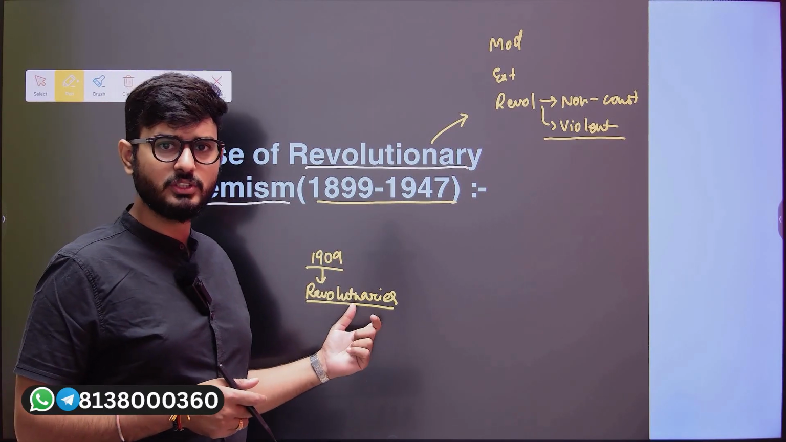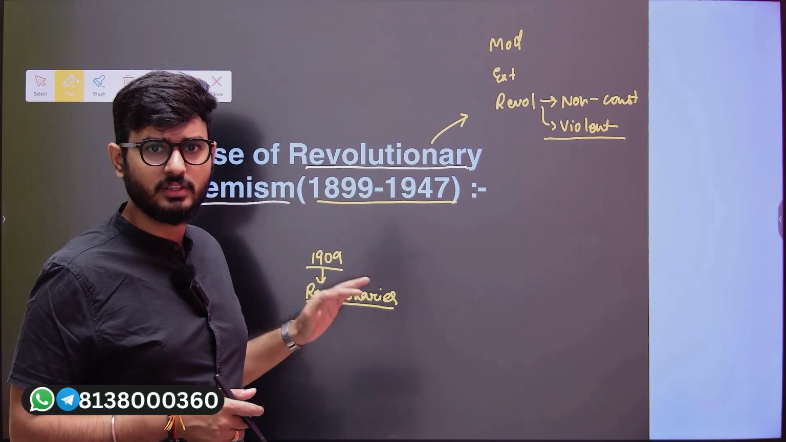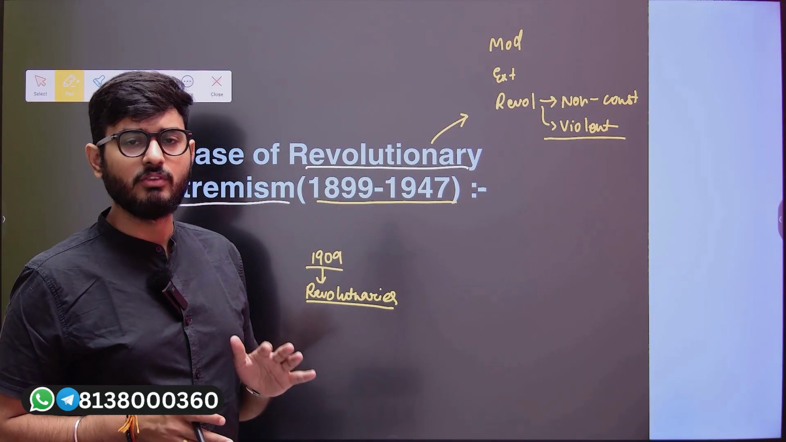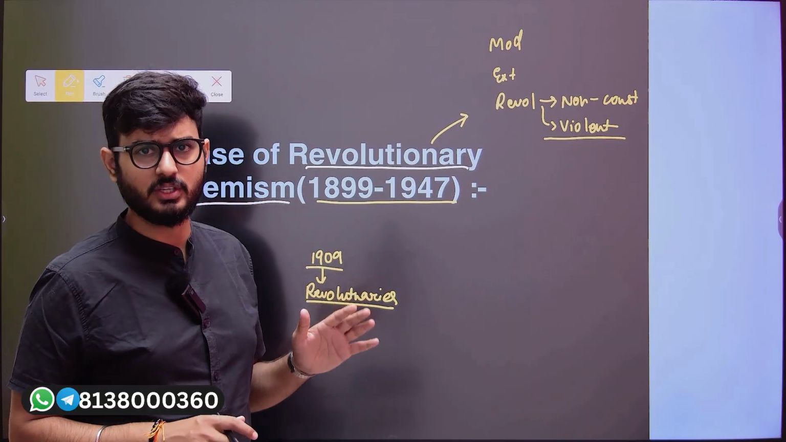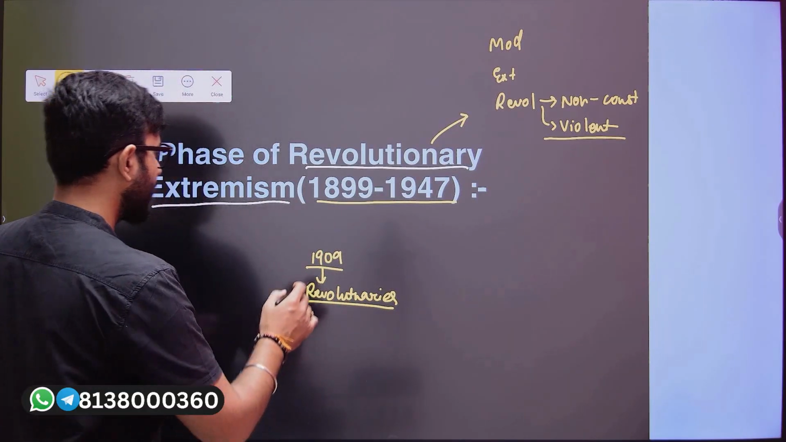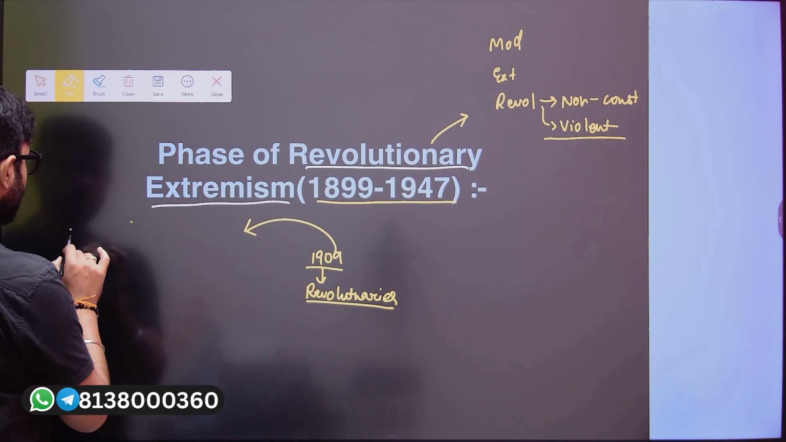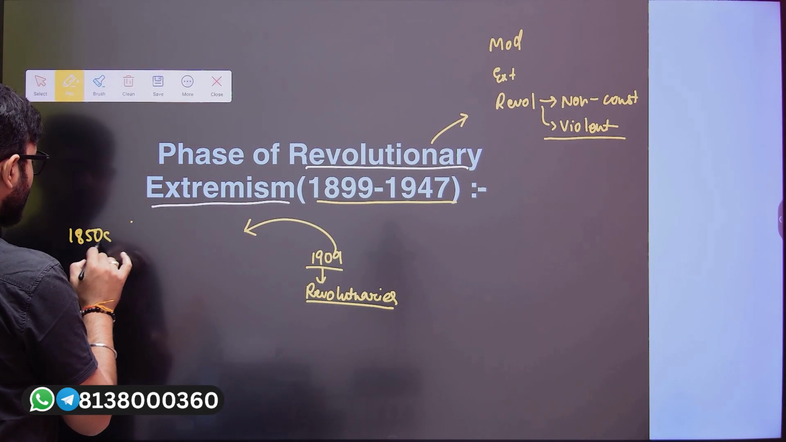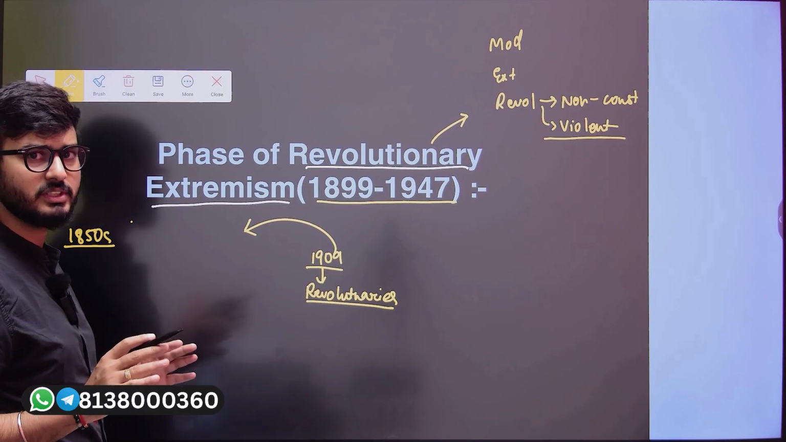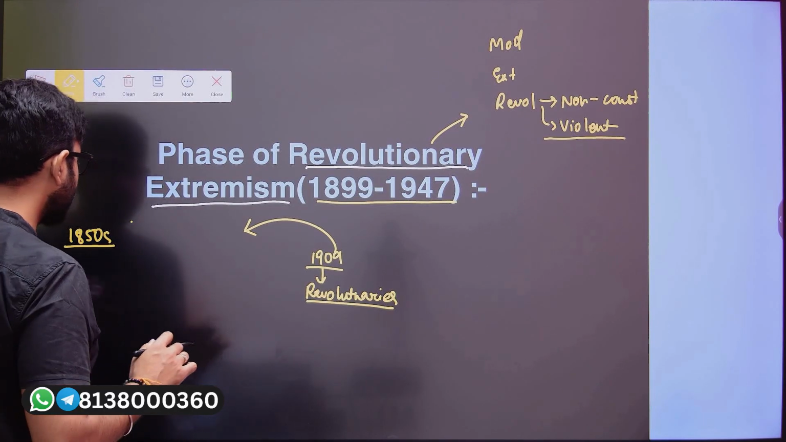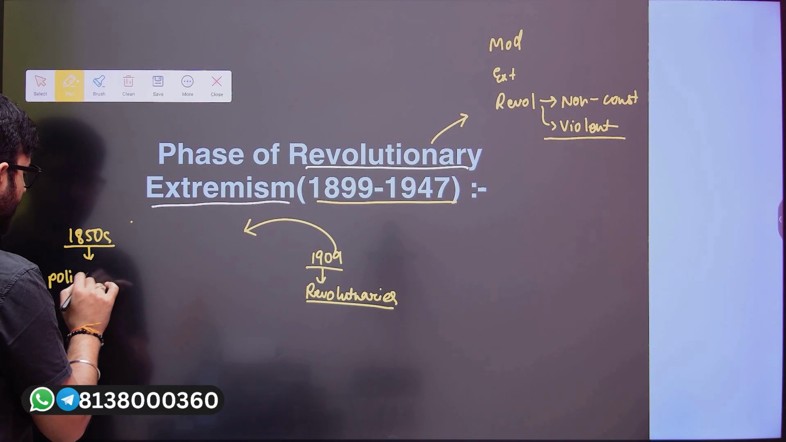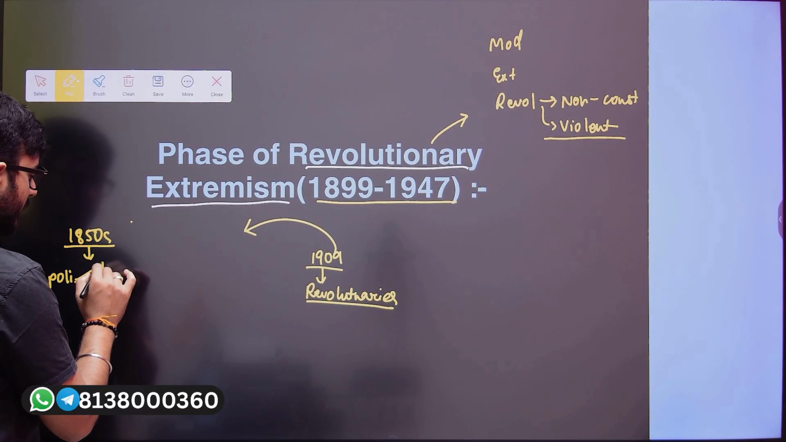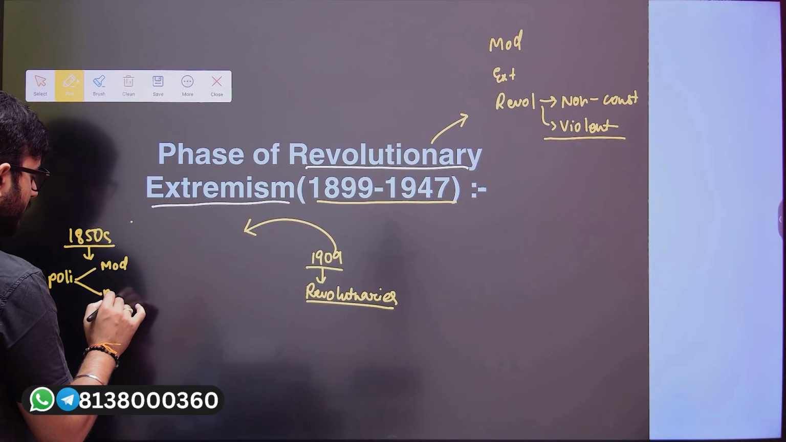And these revolutionaries started during 1909. However, we cannot say that prior to 1909 there were no revolutionaries. There were also revolutionaries. Why? Because prior to this, during the 1850s, when there was the revolt of 1857, after the revolt of 1857, we see that in the political domain, there were two categories of people. One was the moderate and another was the extremist.